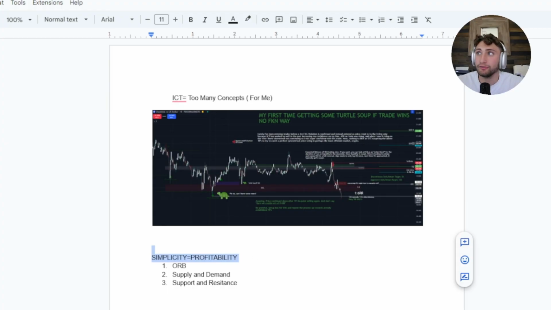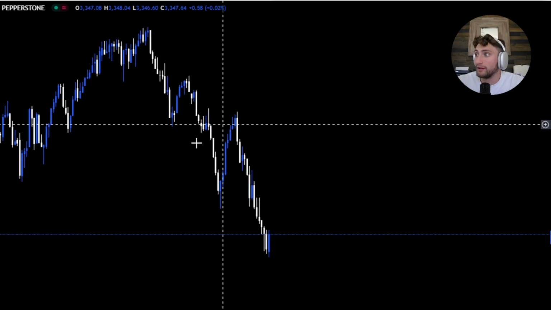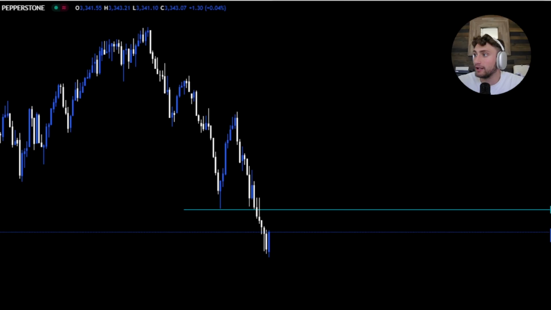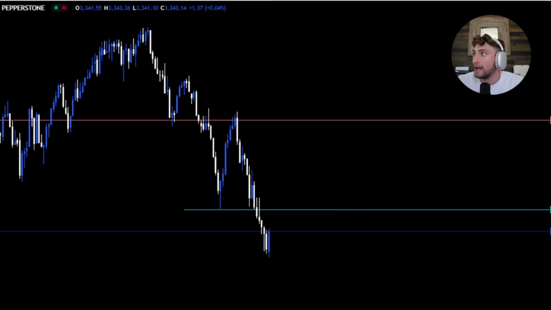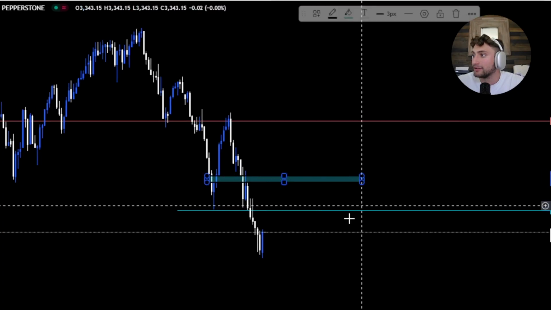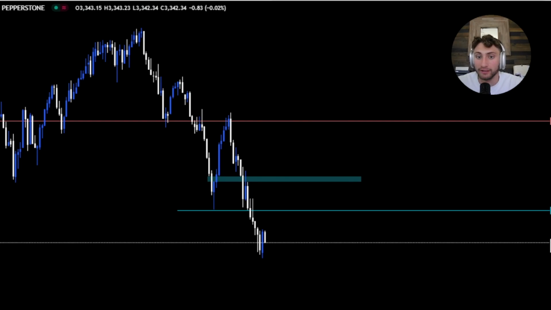So let's actually take a look at the chart here. This is gold on the 1-minute chart. So for example, if we were up in this area right here, we'd have people say, oh, this is liquidity right here. And then we'd have to have a break of structure right here. And then we'd have to create a fair value gap right here. And it's like, that's a lot to do just to execute one scalping trade.